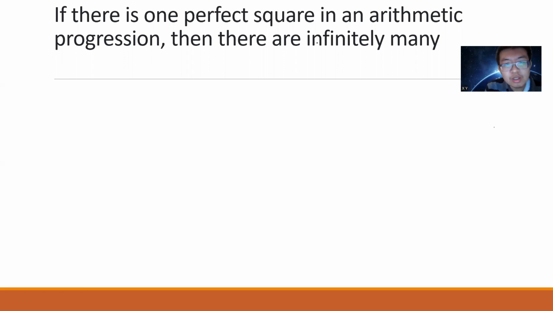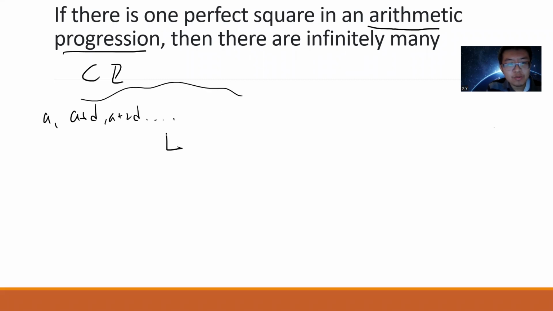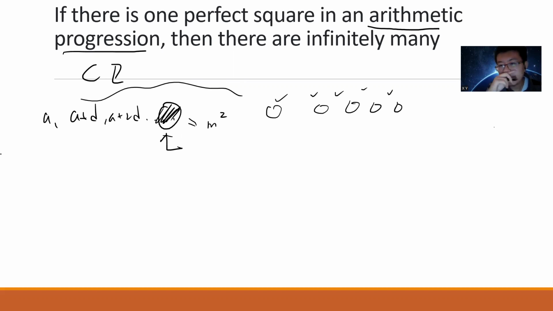The question is: if there is one perfect square in an arithmetic progression, there are infinitely many. We should assume these arithmetic progressions are a subset of the integers. So basically, if you have a plus d, a plus 2d, this kind of arithmetic progression, and you find somewhere one term that is a perfect square, that means m squared for some integer, then you can find infinitely many of them which are all perfect squares. So you can pause the video and think a little bit.